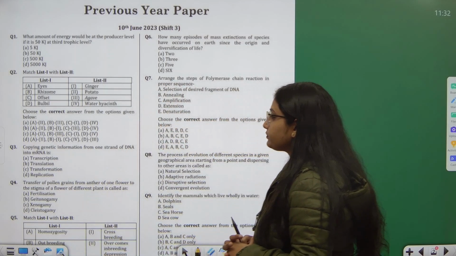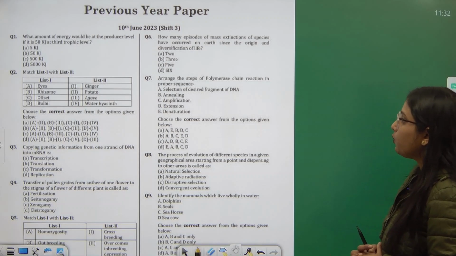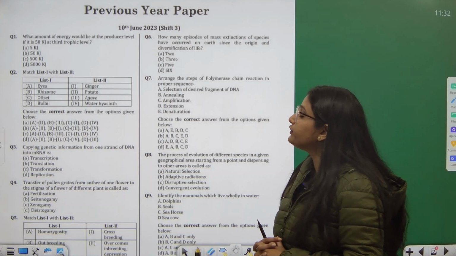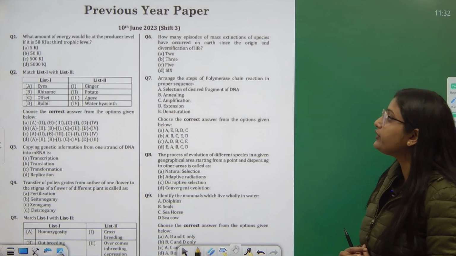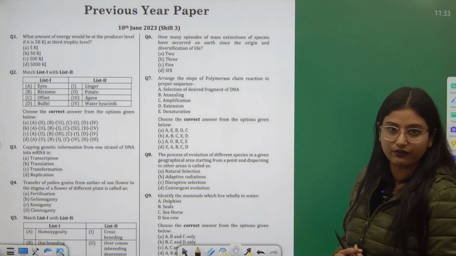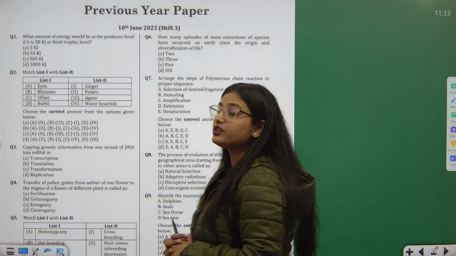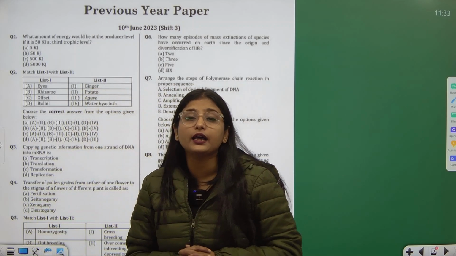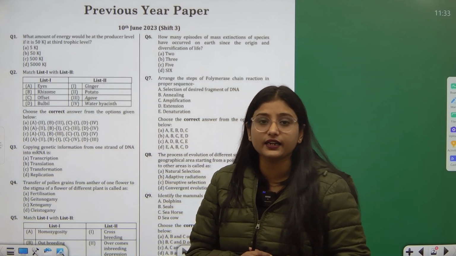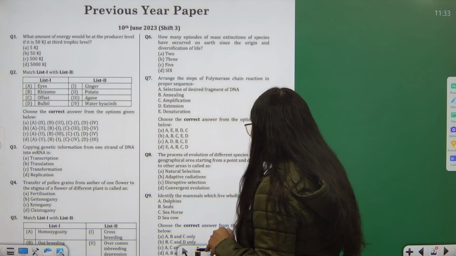Let's start. Considering question number 1, what amount of energy would be at producer level if it is 50 kilojoules at third trophic level? Now, this question is of class 10th level. There was a chapter called Our Environment in your Science NCERT textbook where you had a food chain.